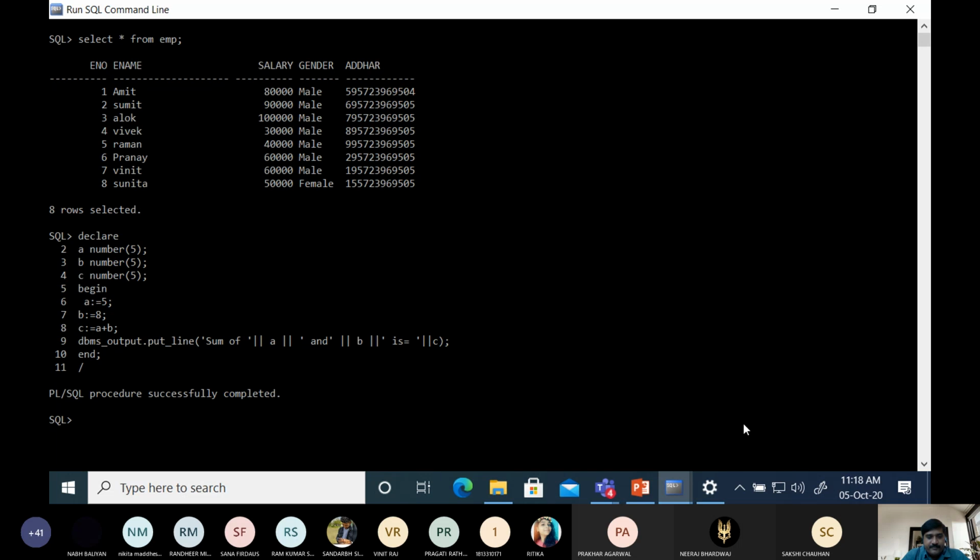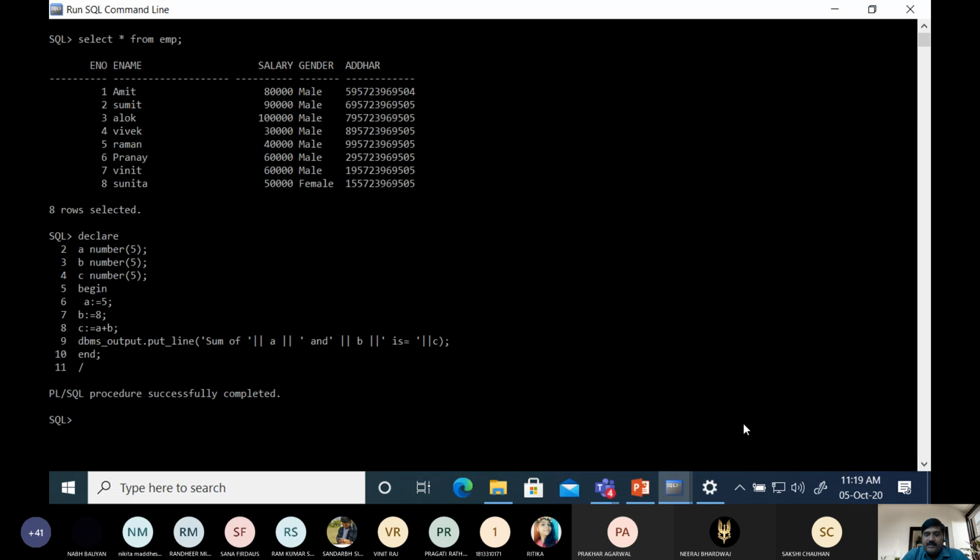Yes, sir. But there is no output. Why do we have no output? Because we haven't executed the syntax set serveroutput on. Did you get it? If we set serveroutput on, then you will get the output of the program.